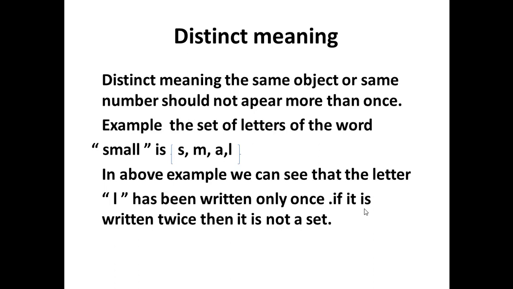For example, you can see on the screen, the set of letters of the word small is S, M, A, L, not double L. In the above example, you can see that the letter L has been written only once. If it is written twice, then it is not a set.